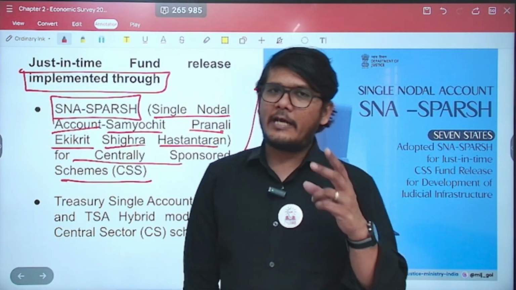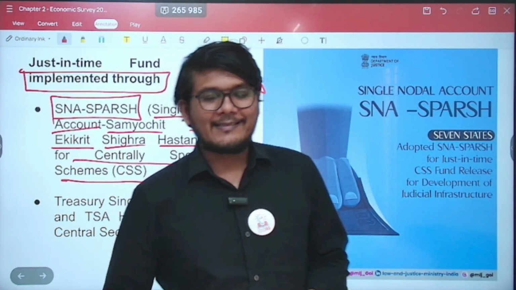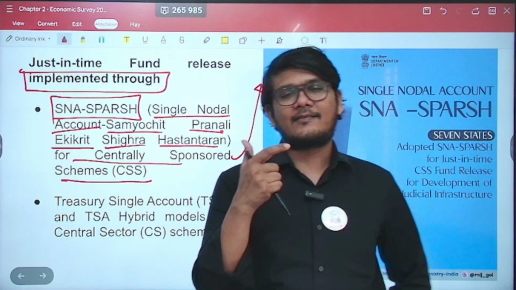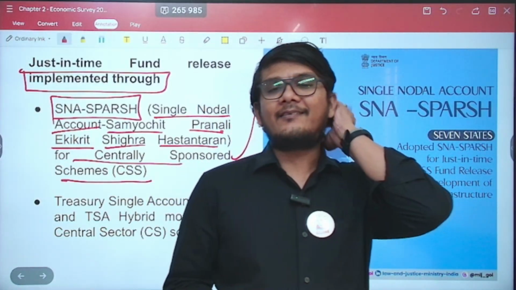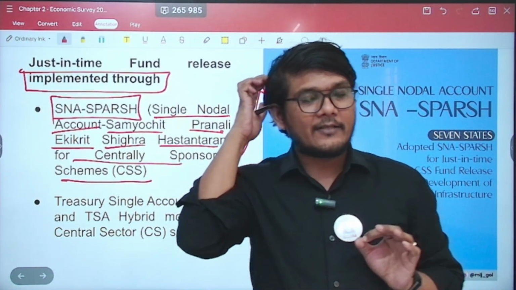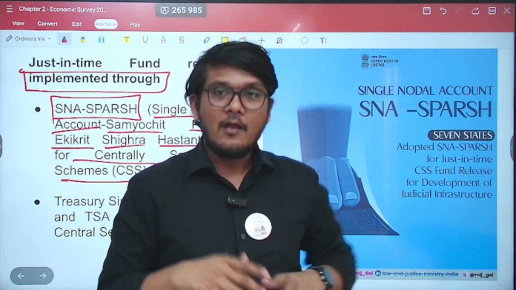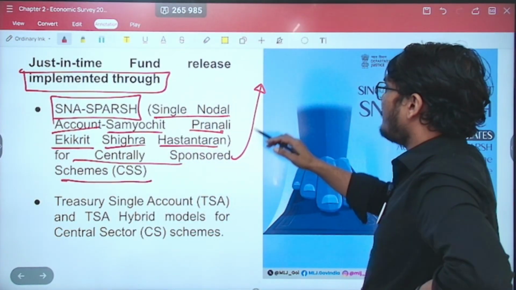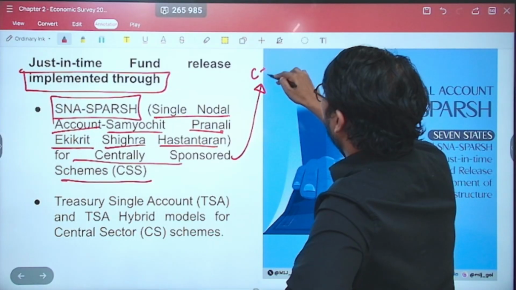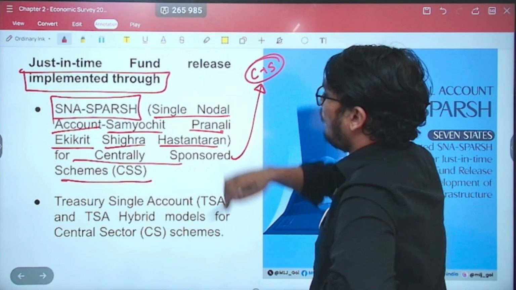You have two types of central government schemes. One is the central sector scheme, the other is a centrally sponsored scheme. Central sector scheme means the entire fund is allocated by the government of India, whereas centrally sponsored scheme means that the central government plus the state government both are involved over here.